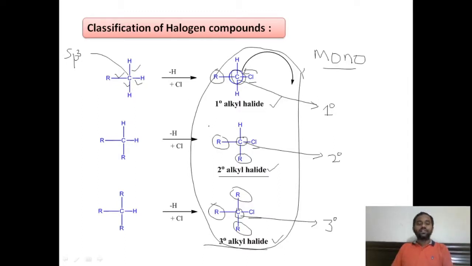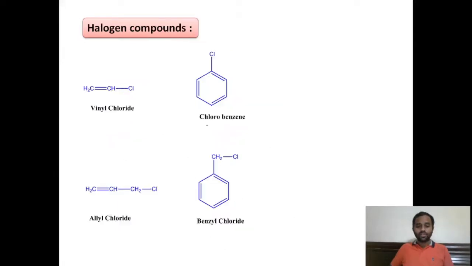So generally we see not only these alkyl halides, but also halogen compounds where the halogen group is attached to an sp2 hybridized carbon, that is vinyl chloride, and this is also an sp2 hybridized carbon. This is chlorobenzene, right? These two are halides in which the halogen group is attached to the sp2 carbon.